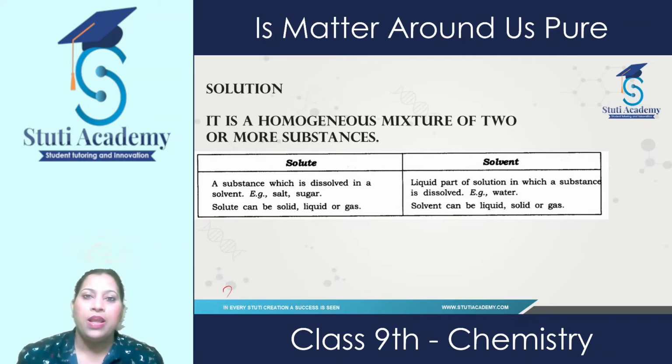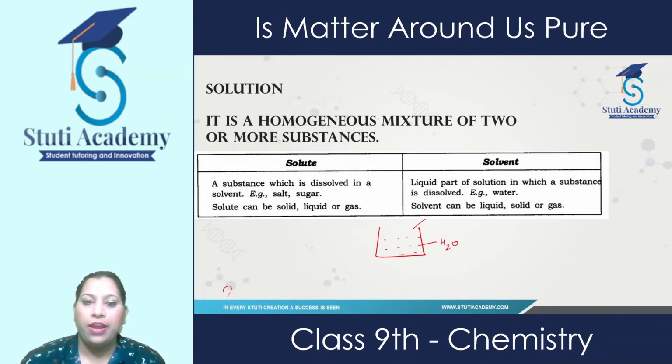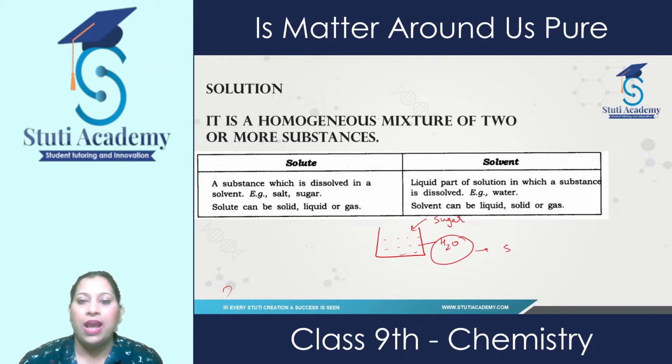For example, suppose here is a mixture in which water is present. This is water, and if I add sugar into it, this liquid substance is known as solvent, and this is known as solute.